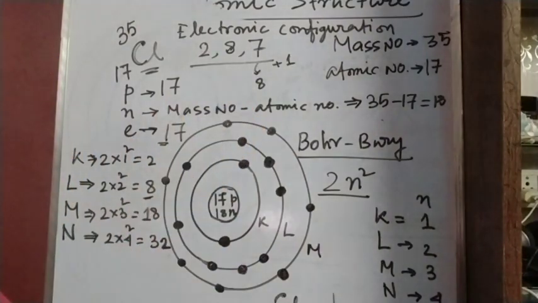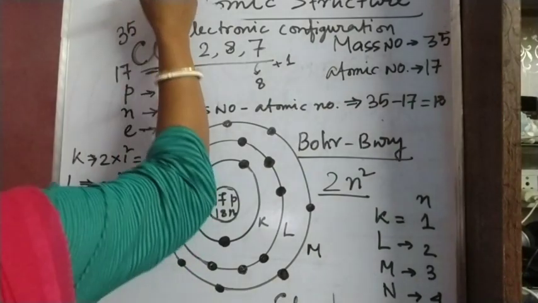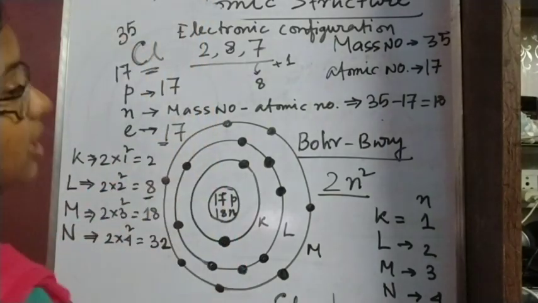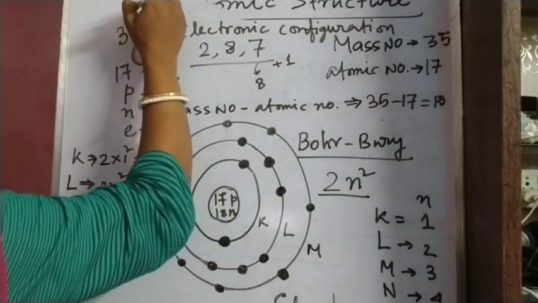This is also a stable structure, 2, 8, 8, the stable structure of the nearest noble gas. Chlorine's atomic number is 17, and its nearest noble gas is argon, whose atomic number is 18.